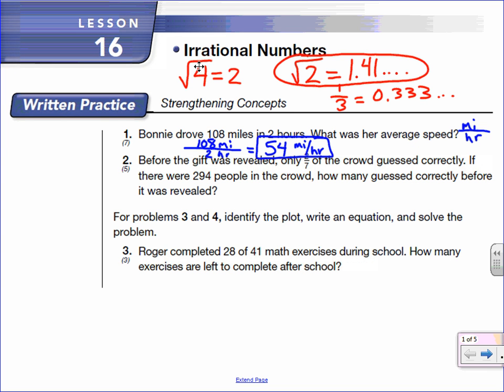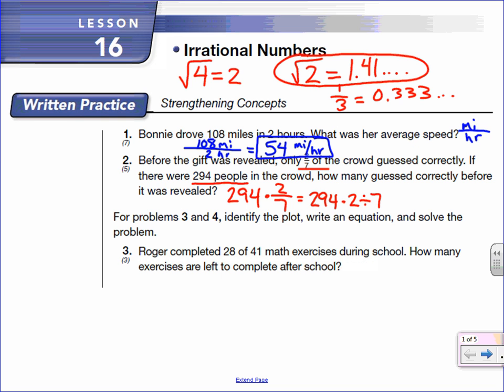Before the gift was revealed, only 2/7 of the crowd guessed correctly. If there were 294 people in the crowd, how many guessed correctly before it was revealed? So 2/7 of 294 people means we're going to take 294 and multiply. The word "of" in math means multiply. And when we multiply by a fraction, we multiply by the numerator and divide by the denominator. So in calculation form this is 294 times 2 divided by 7.